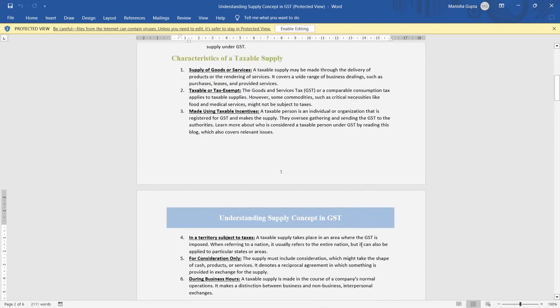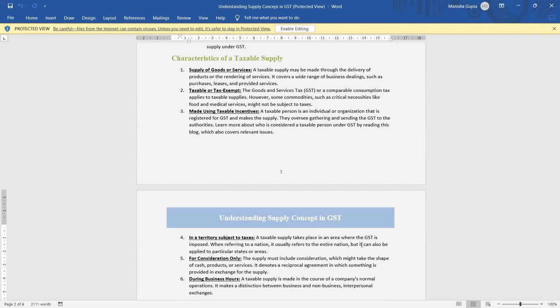Now the taxable characteristic: at the time of supply of goods or services, we can determine whether it is taxable or tax exempted supply. However, some commodities that are necessities, like food and medical service, are not subject to tax.